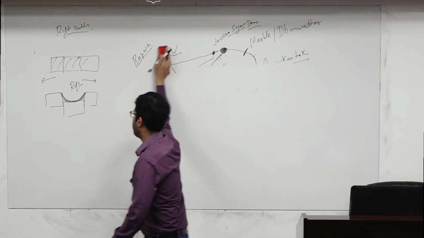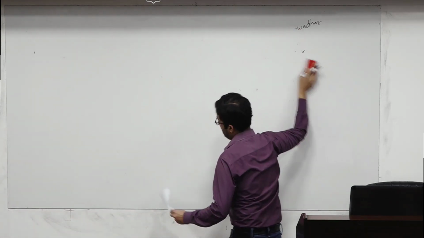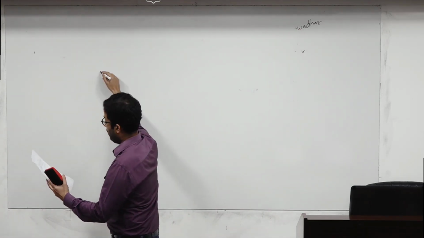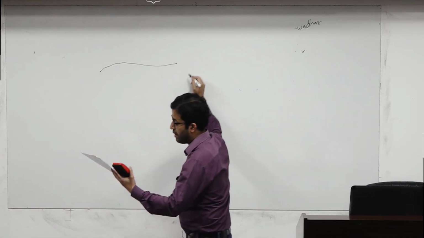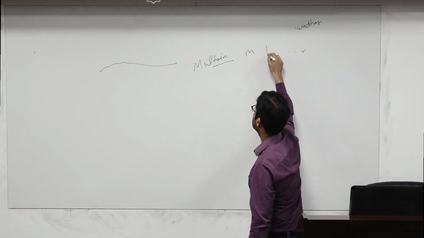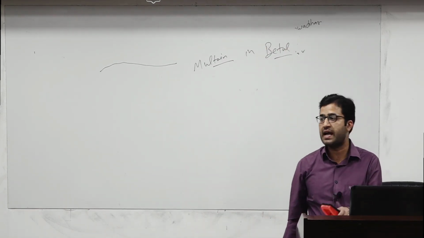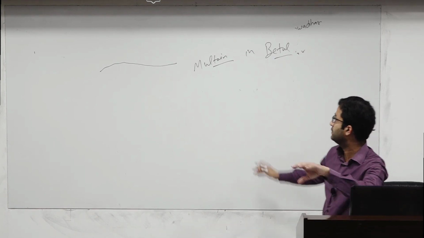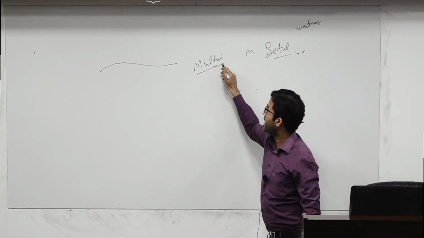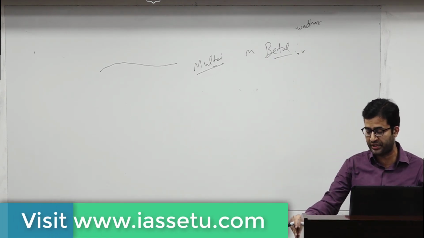Now next is Tapi. Just remember the source, more than enough. The source of Tapi is Multai in Betul district of MP.